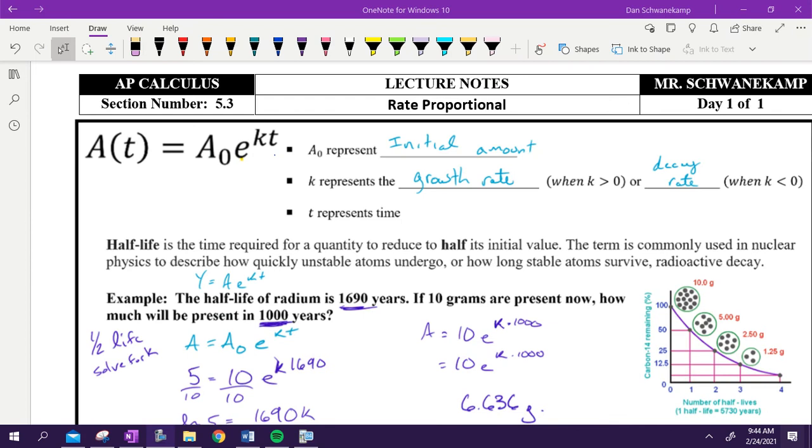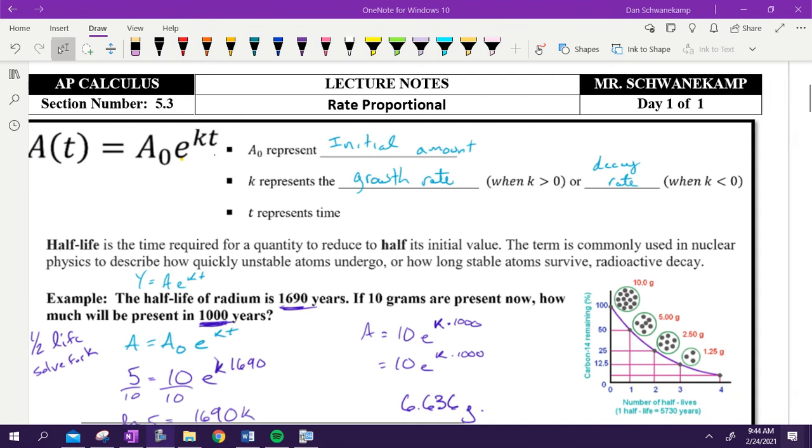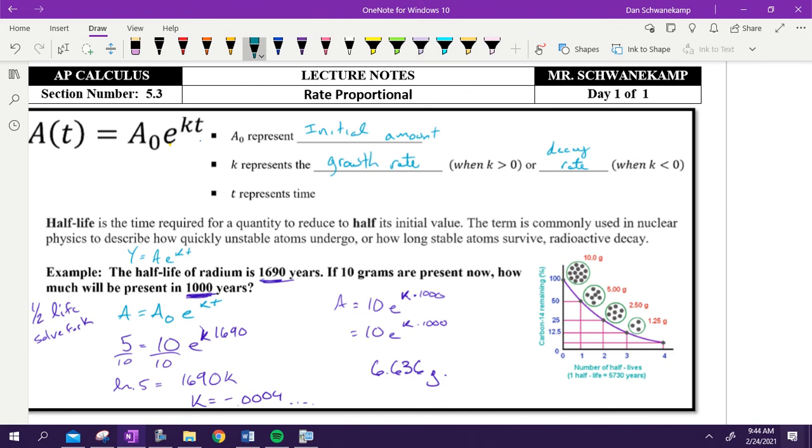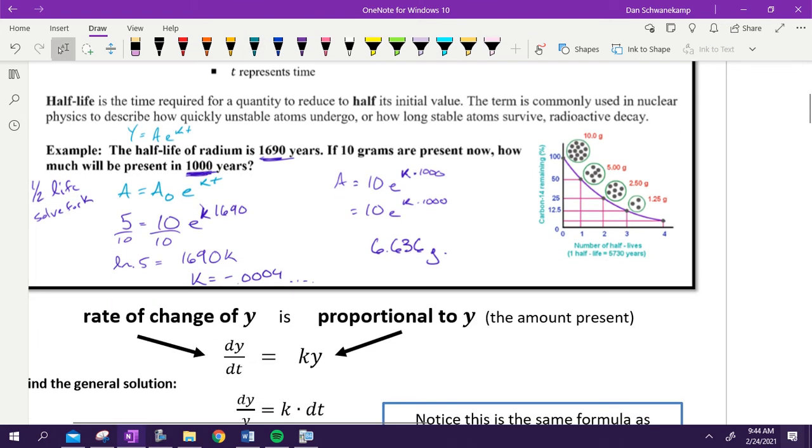What we've done in the last 2 days of bell work are directly leading into what we're doing today. This is what we did in today's bell work, a half-life problem. Everything that we just discussed is right there in your notes in case you need to look back at it again. But that's how we do half-life.